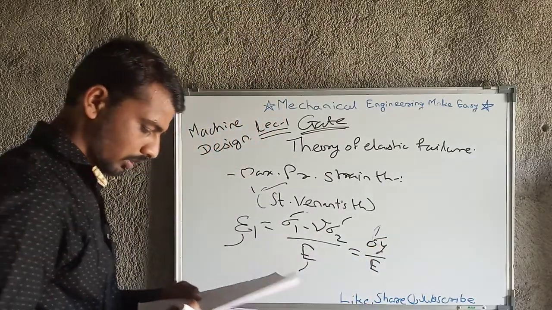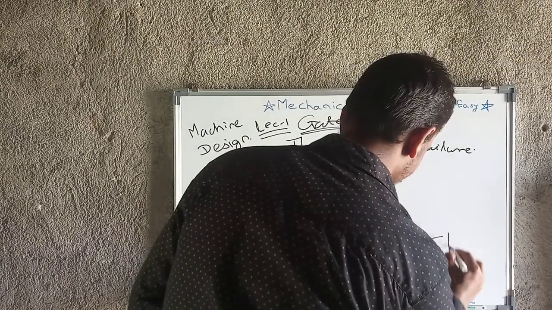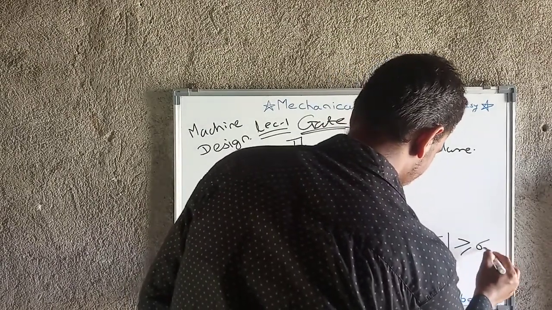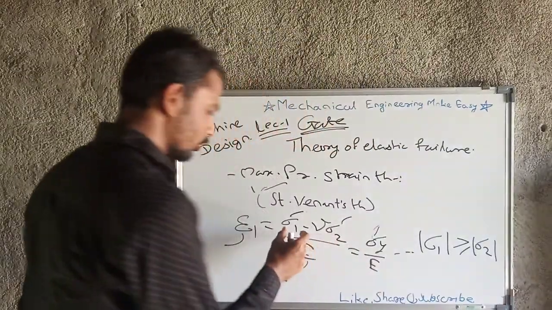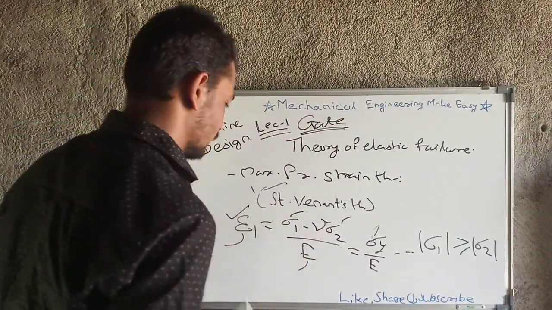This is the equation if the magnitude of sigma 1 is greater than or equal to the magnitude of sigma 2. Then this equation is valid.